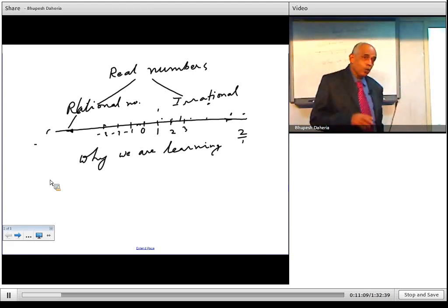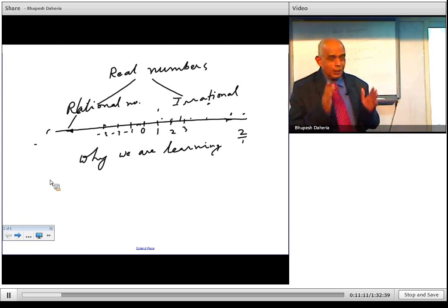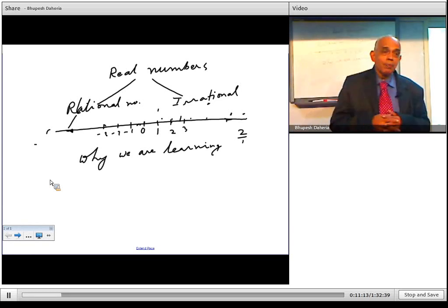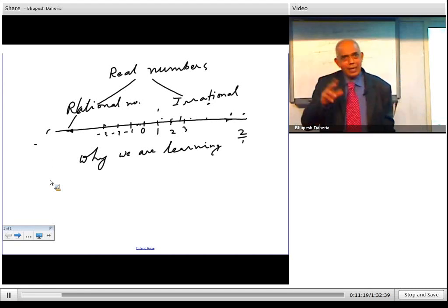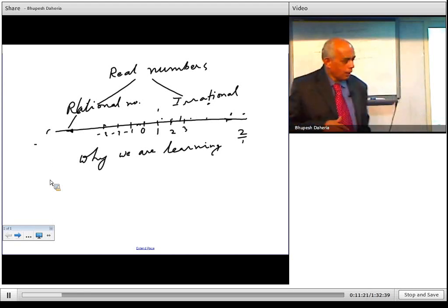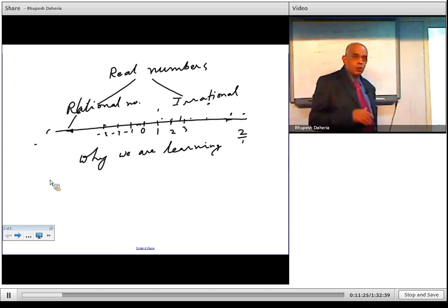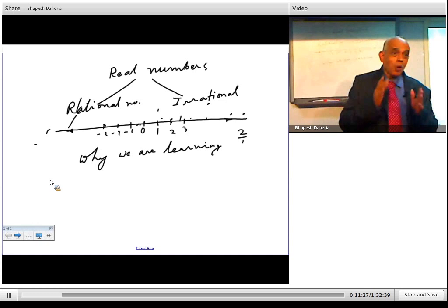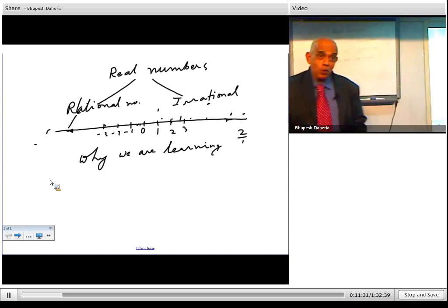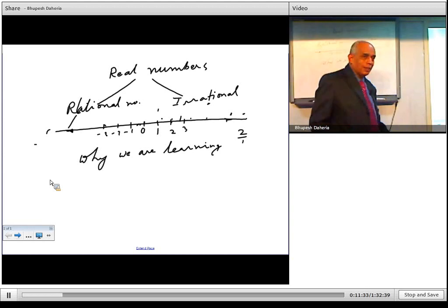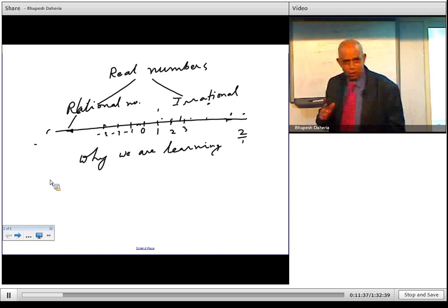Generally, they play with the words. 0 is neither positive nor negative, but when you say non-positive or non-negative integer, 0 can be one of them. That is the difference you have to know.